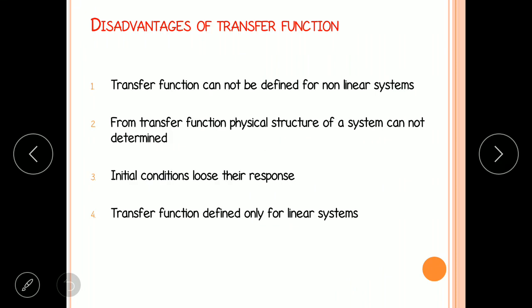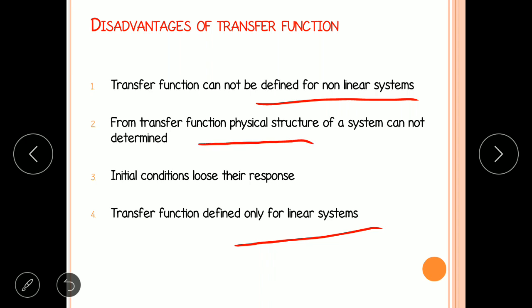Disadvantages of transfer function: transfer function cannot be defined for nonlinear systems. It can be defined only for linear systems. From transfer function, the physical structure of a system cannot be determined, and initial conditions lose their response.